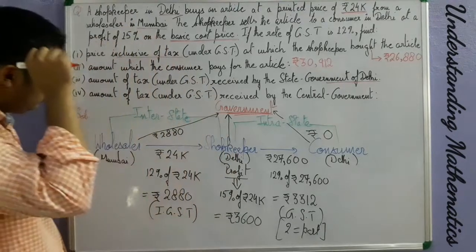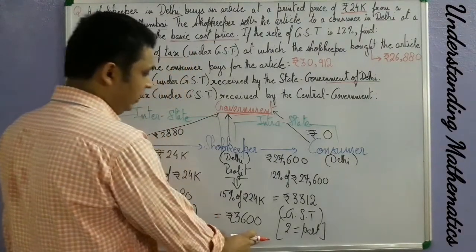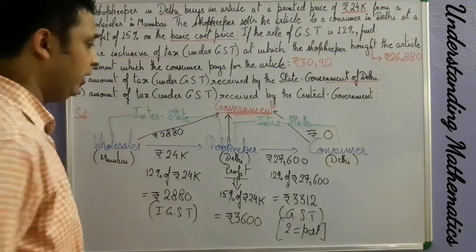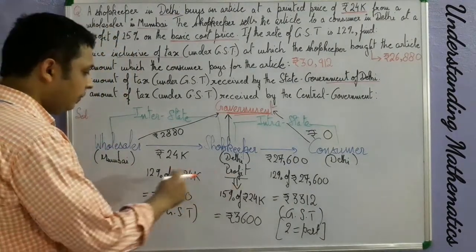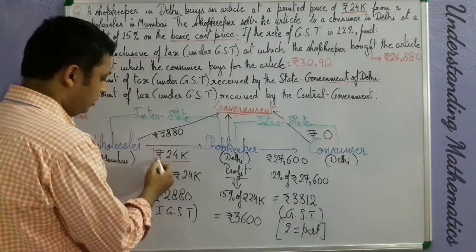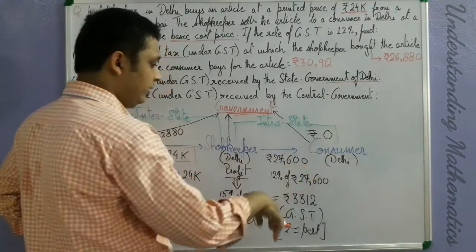Now, when we are talking about this state government of Delhi, we will just see how much profit is gained by the shopkeeper. The shopkeeper, you can see, is gaining a profit of rupees 3,600. Suppose that he has not gained any profit, then what will he do? He will again sell the article at the same price, that is rupees 24,000, to the consumer, at which he will collect a GST of 12%.